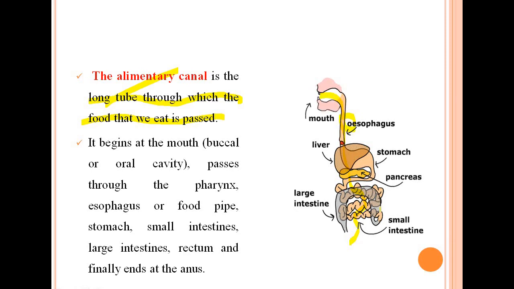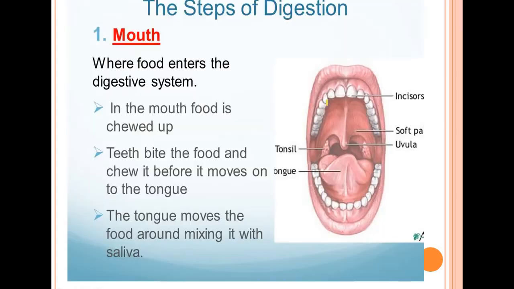So what is the alimentary canal? It is a long tube. The food passes through this long tube that starts from the mouth and ends at the anus. Okay, so this is about the alimentary canal.